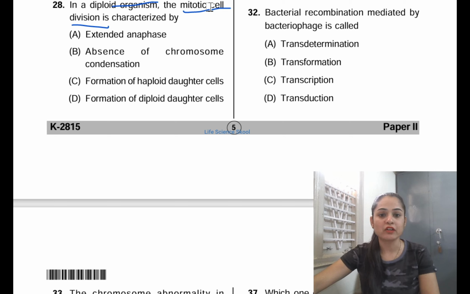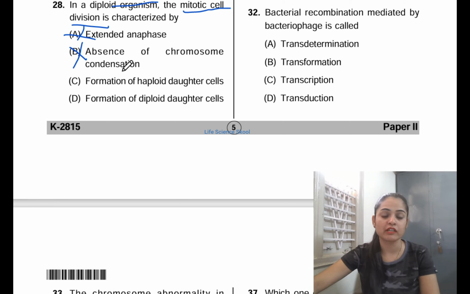See, they are asking, in the mitotic cell division, is there any extended anaphase? No, this answer is not the correct one. Next one, second one, absence of chromosome condensation. This is also a very irrelevant option. Absence of chromosome condensation is not a characteristic. B is also irrelevant.